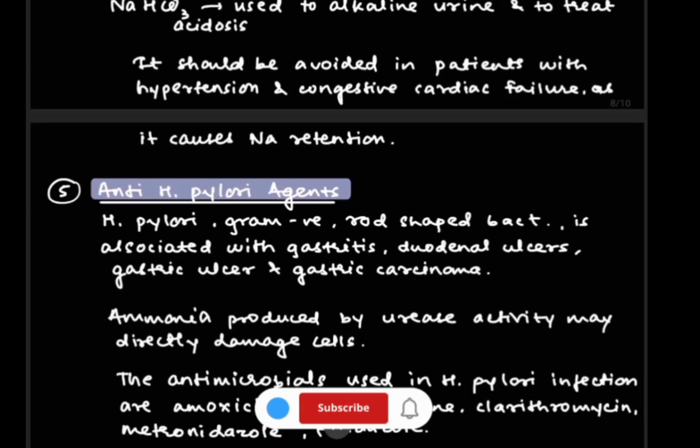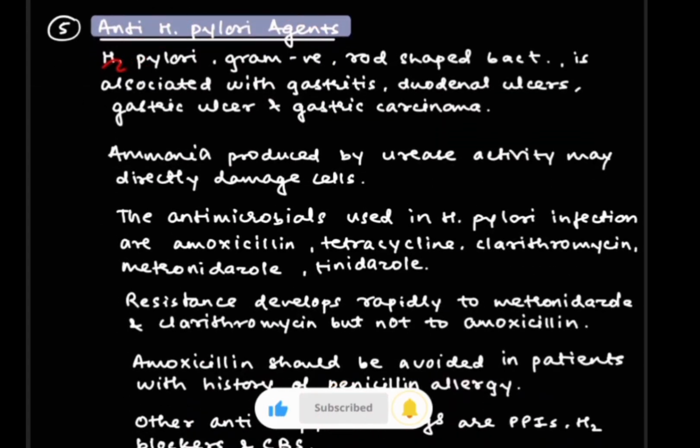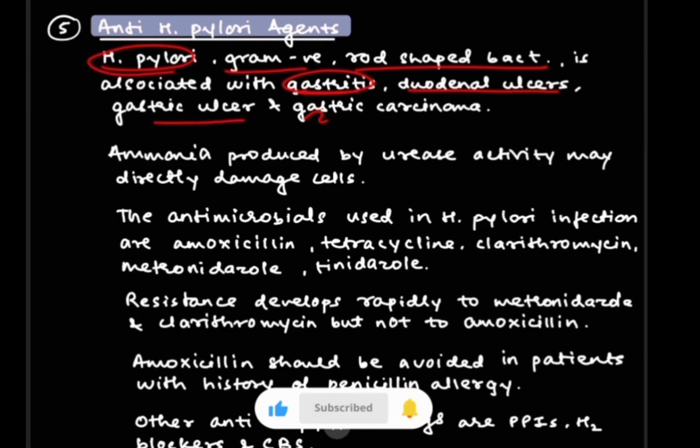So this was all about antacids. Now we are going to talk about anti-H. pylori agents. H. pylori is a gram-negative rod-shaped bacteria which is associated with gastritis, duodenal ulcers, gastric ulcers or gastric carcinoma. The mechanism of action of this is the ammonia produced by the urease activity, which may damage the cells.